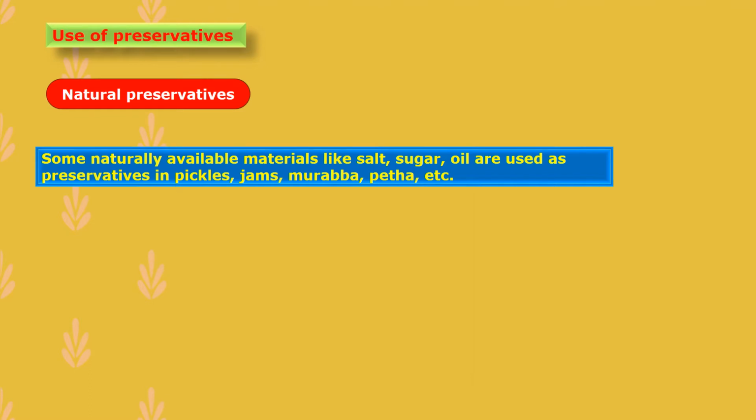Next method of food protection is use of preservatives. There are two types of preservatives, natural preservatives as well as chemical preservatives. First of all, we will see natural preservatives. Some naturally available materials such as salt, sugar, and oil can be used as preservatives in pickles, jams, murabba and petha. Preservatives are ingredients due to which we can store the food for a longer period of time.